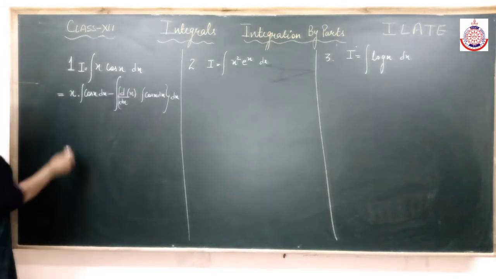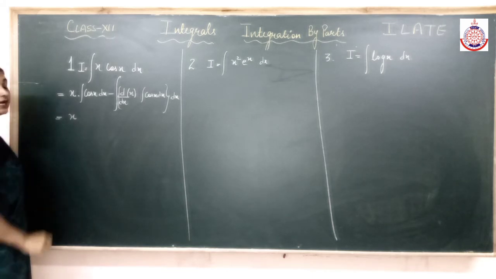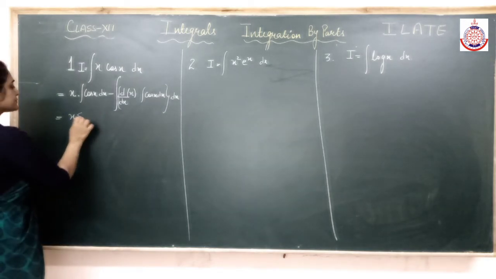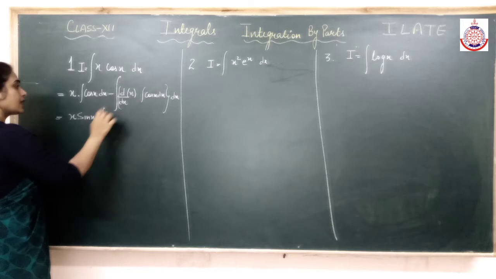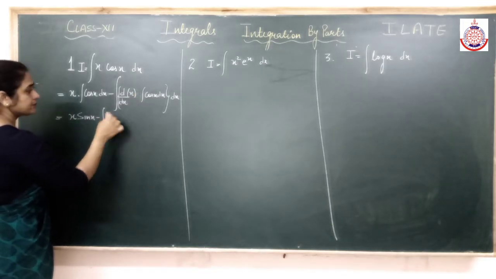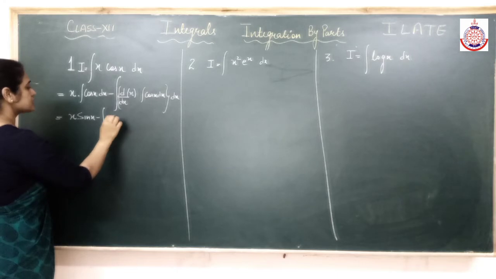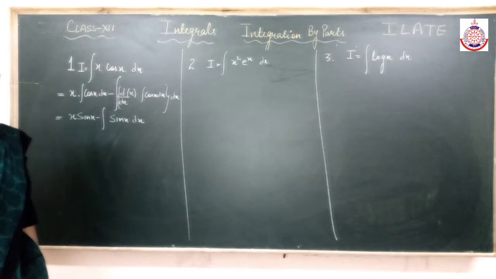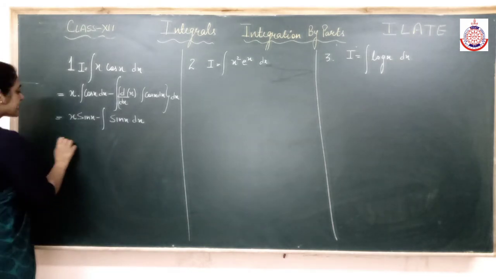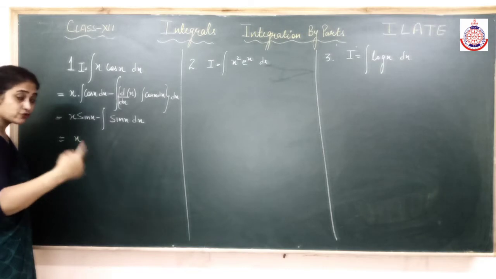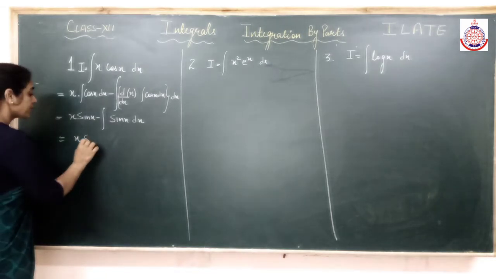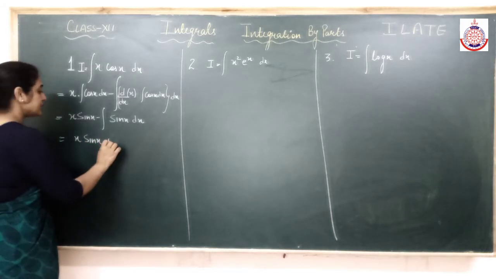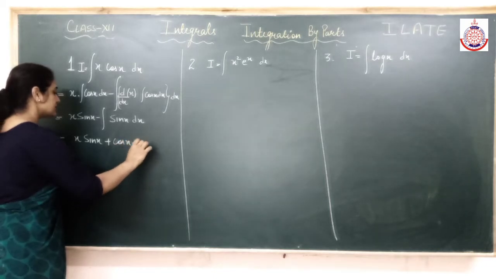Alright, so let's solve it. Integration of cos x. What is integration of cos? Integration of cos is sin x. Differentiation of x, that is 1, no need to write, into integration of cos, that is sin x. Alright, clear to everyone? Now till the time this integral sign will not get over, you have to continue with the question. Now in integration we have only sin x. So what is the integration of sin x? Minus cos. So it will become plus, and that is the integration.